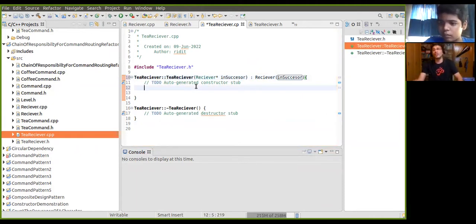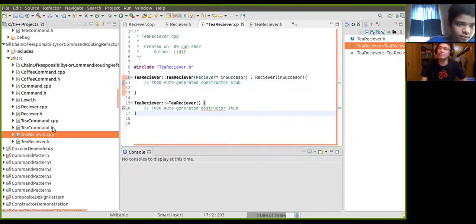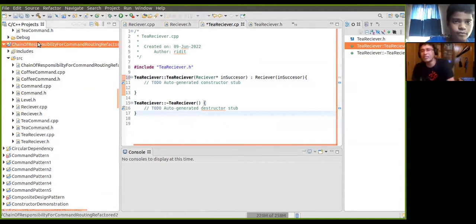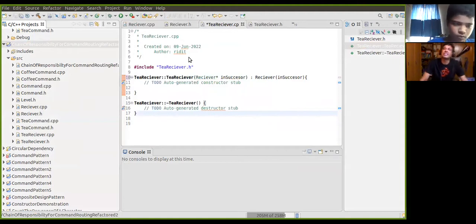This is the better way of initializing. And because that is a pure virtual function, there is no need to do anything more. So done. Then the next is the T receiver, then the next hierarchy, right?